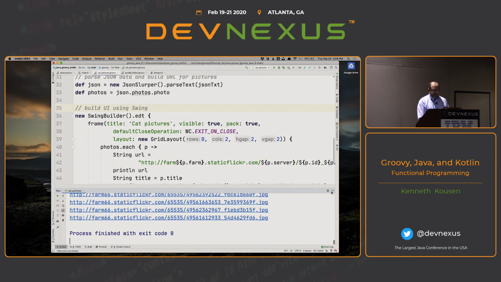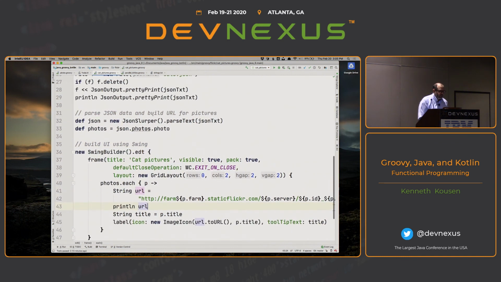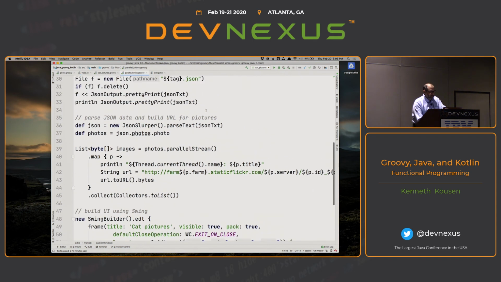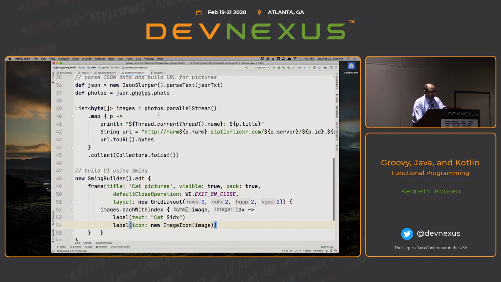And then to make it a little bit more interesting, I also have this one, the Parallel Kitties demo. So it's basically the same stuff, except this time I'm going to use a Java parallel stream to try to download all the images simultaneously, or using the thread pool. And I map them for each photo. I'll print out the thread name so you can see what thread's operating. There's the URL.